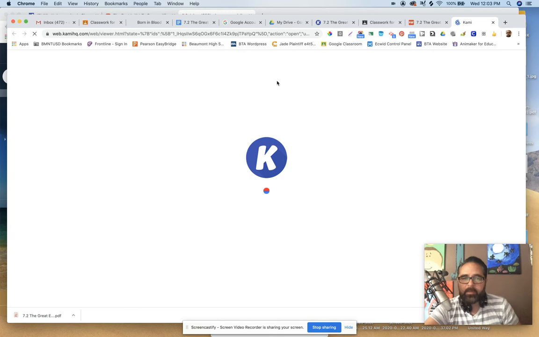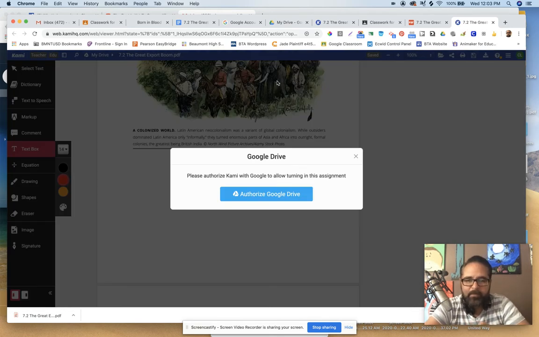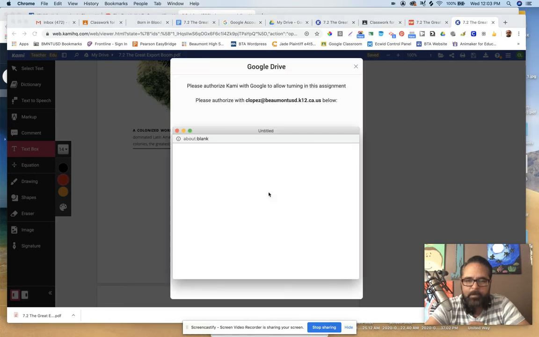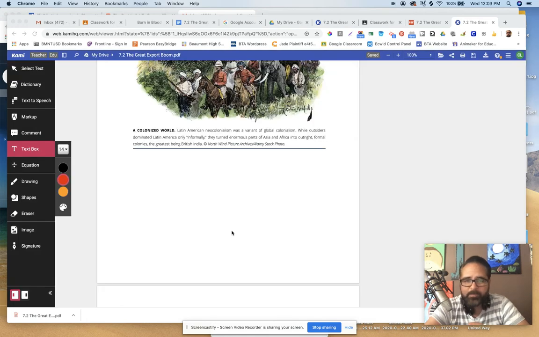Now, Cami is a cool software where we can write over PDFs, add text boxes and stuff like that. I need to authorize my Google Drive. Sorry, guys, first time I'm trying this with you. All right, so there we go.